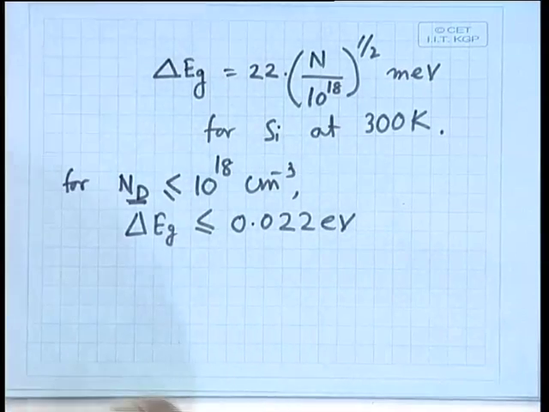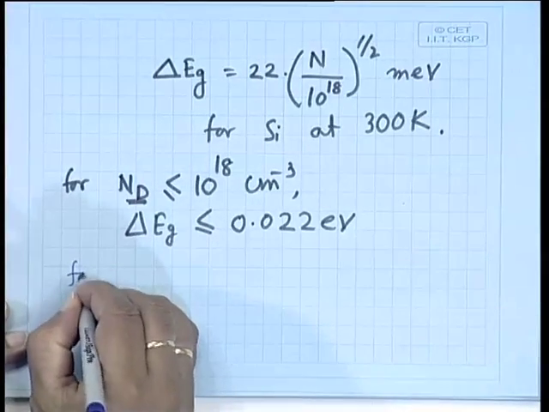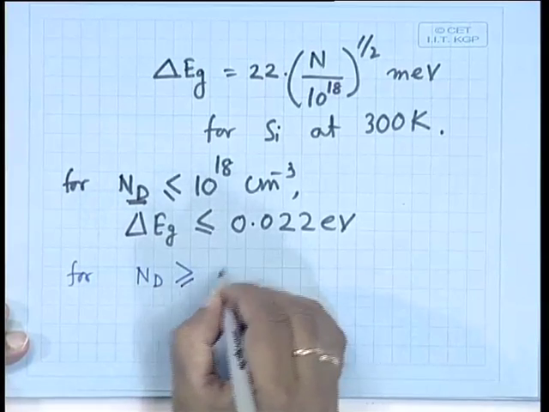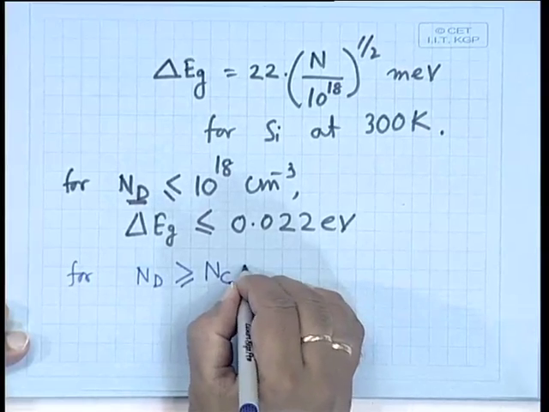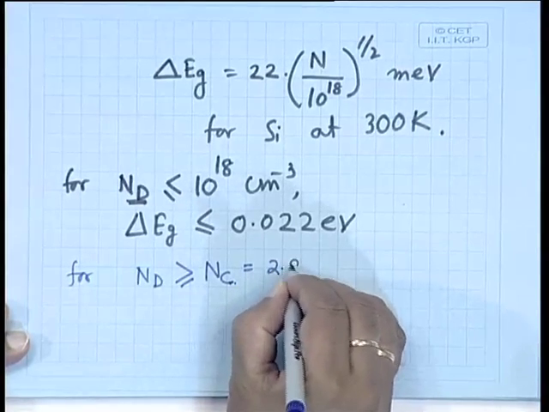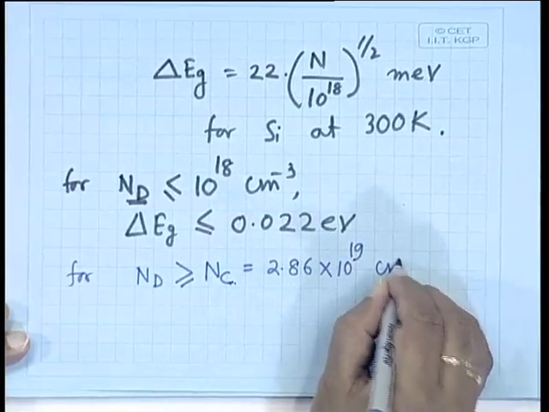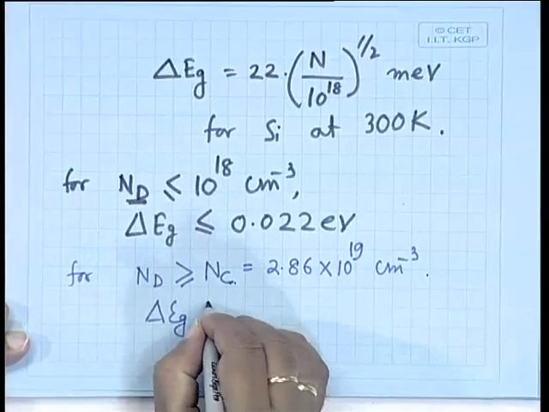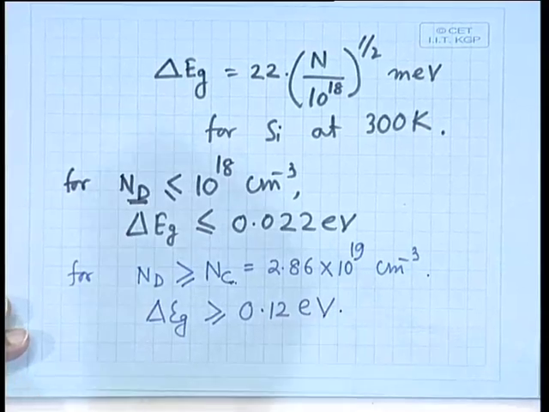So it is not very high, but for Nd greater than or equal to Nc, that means the density of states, the value is 2.86 into 10 to the power 19 centimeter cube inverse, this delta Eg is greater than or equal to 0.12 electron volt.